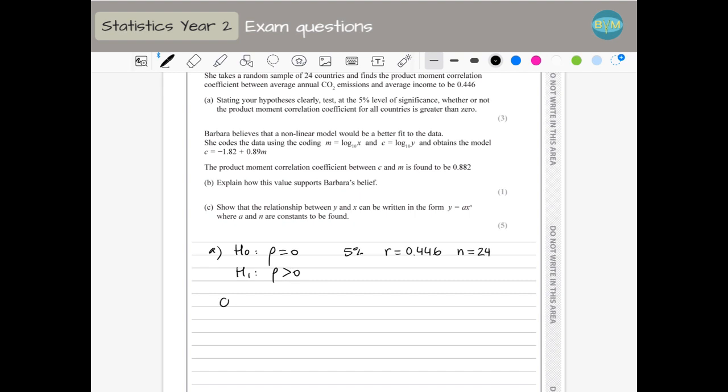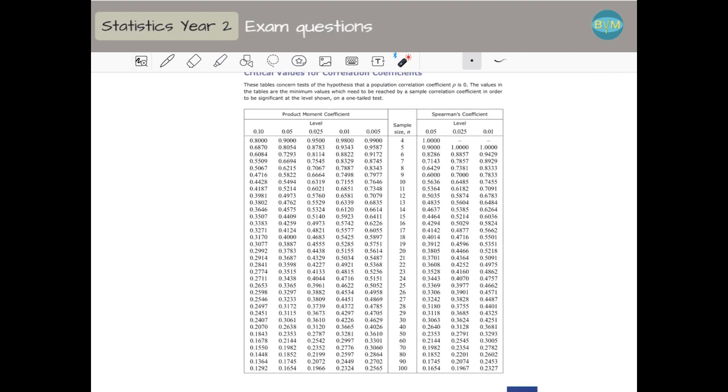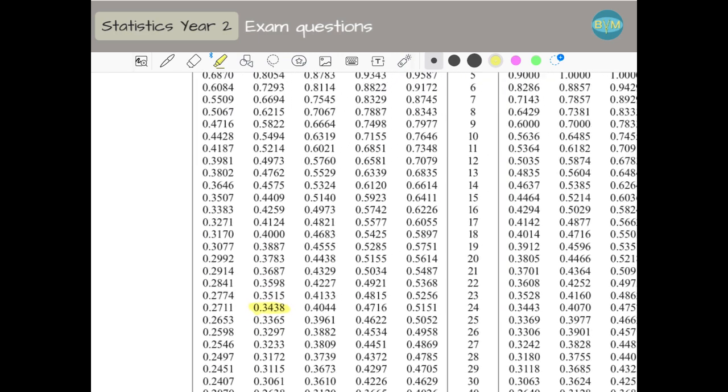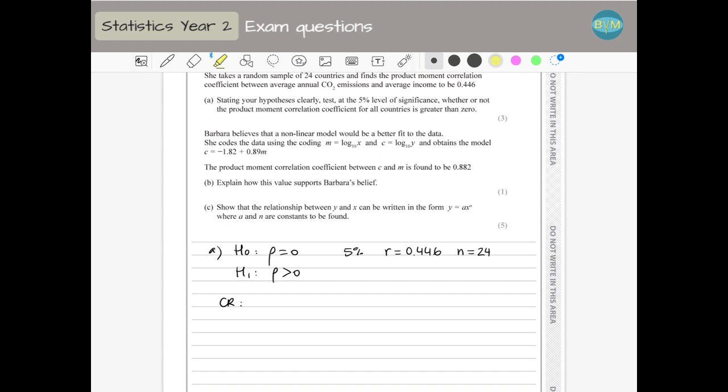So we are going to write the critical region using the tables in the formula booklet. This is the table for the critical values of correlation coefficients. n is 24 and the significance level is 5%. So we are talking about this value here. This is my critical value, I don't know if you can see, 0.3438, which means my critical region is when r is greater than 0.3438.